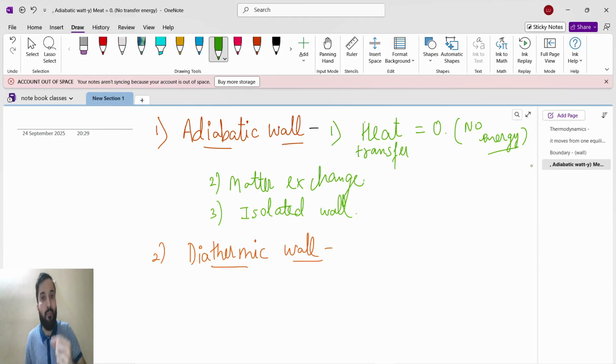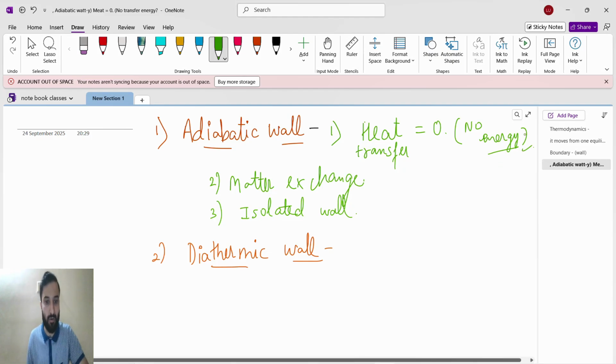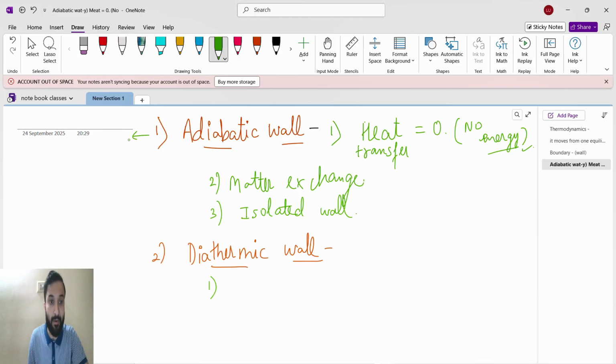So they can share things. Matter exchange is possible, but heat transfer is 0, which means no energy transfer. Now the diathermic wall. An adiabatic wall is nothing but like a red flag. If you are meeting your bestie also, stay far, no handshake, just hi, hello, that's it. You want to give anything, give. You want to take anything, take. Matter can exchange, but no heat transfer and no energy transfer.